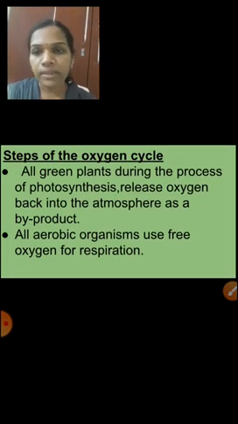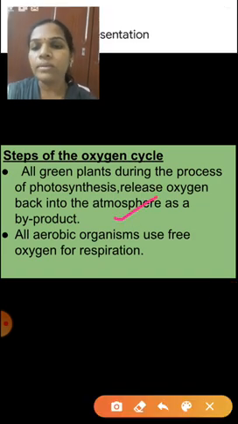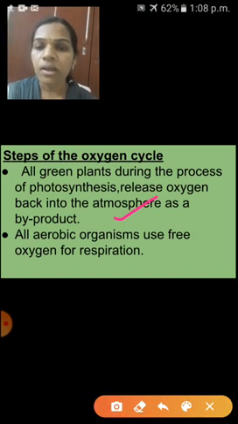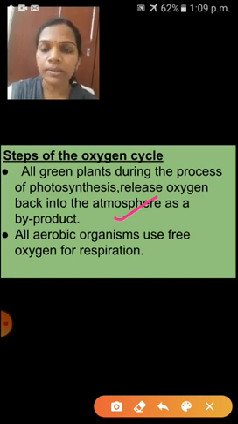Steps of the oxygen cycle. Here 3 steps are there. First one is photosynthesis. All green plants during the process of photosynthesis release oxygen back into the atmosphere as a byproduct. Next, all aerobic organisms use free oxygen for respiration. So all living organisms use free oxygen from our atmosphere for which process? Respiration process.